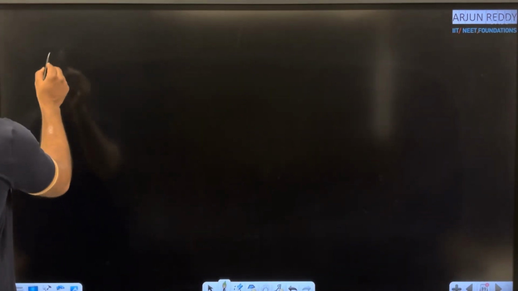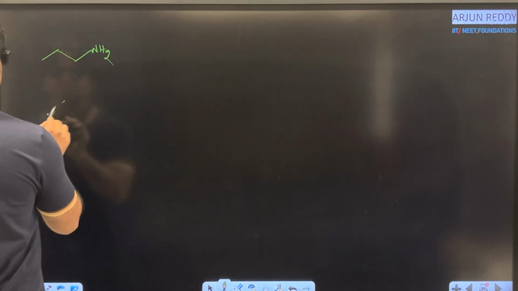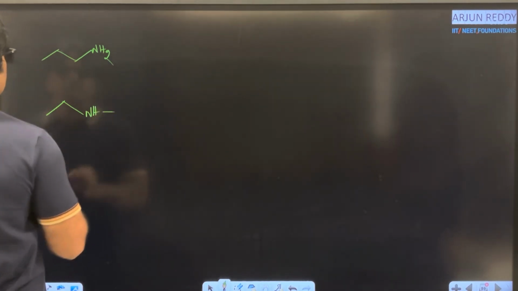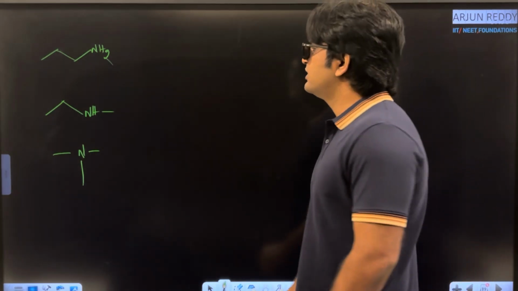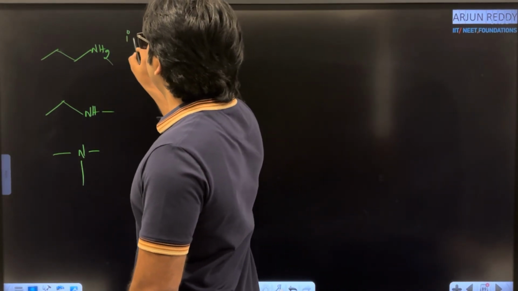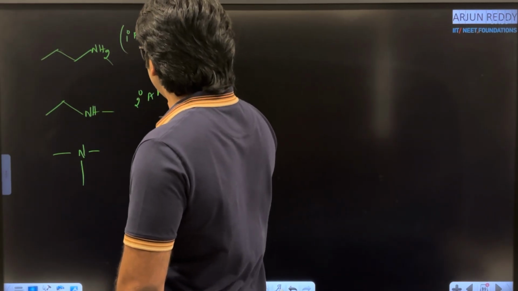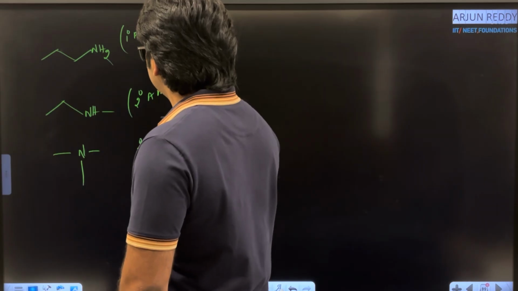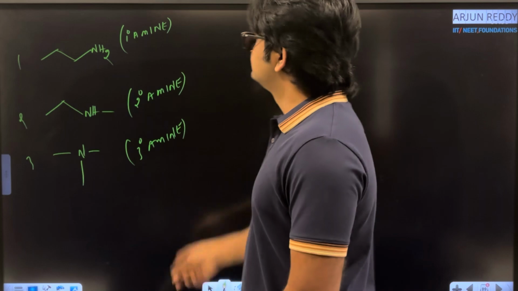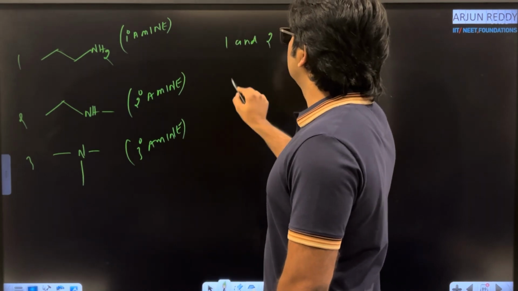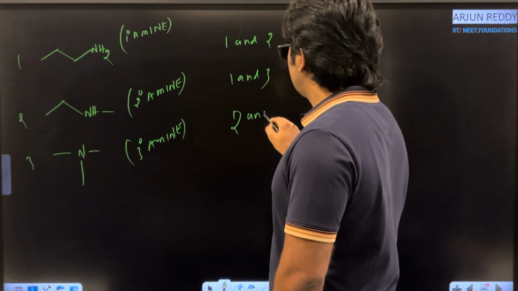Now I am giving an example with 3 carbon atoms with NH2. Then NHCH3, nitrogen, methyl. I am using the same molecular formula. What is the degree of this amine? 1 degree amine. And this one is a 2 degree amine. Next, a 3 degree amine. They can give like this: 1, 2 and 3. They can select either 1 and 2, 1 and 3, or 2 and 3.